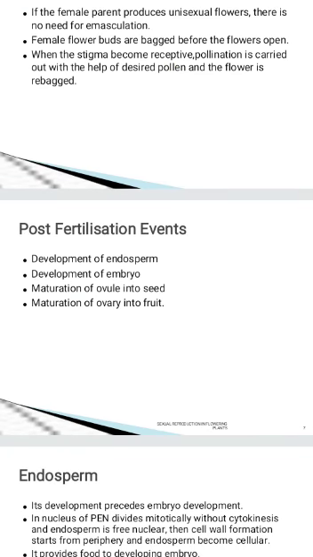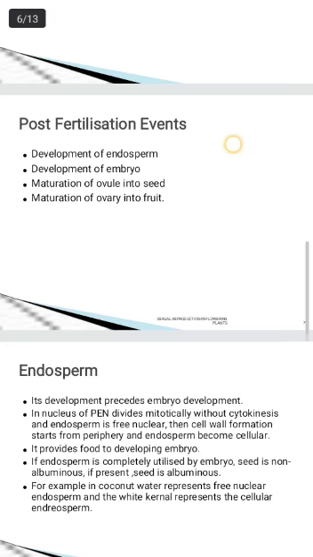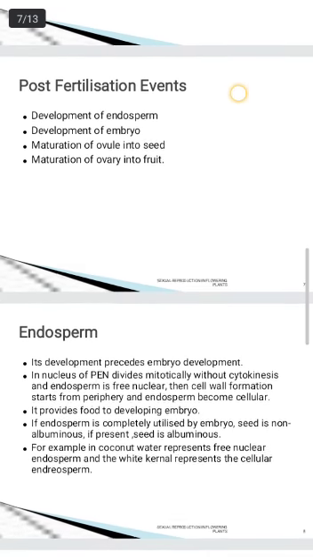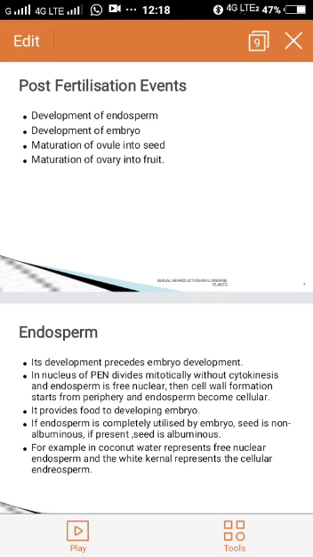Now after fertilization, the changes that take place in a plant are called post-fertilization events. So after the process of fertilization, the endosperm development occurs, development of the embryo takes place, maturation of the ovule into seed, and maturation of the ovary into fruit occurs.